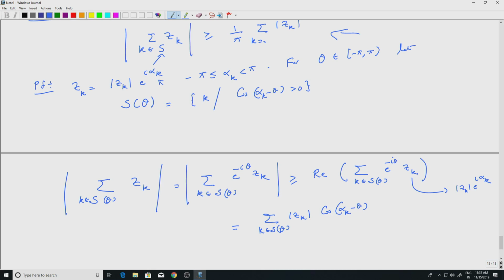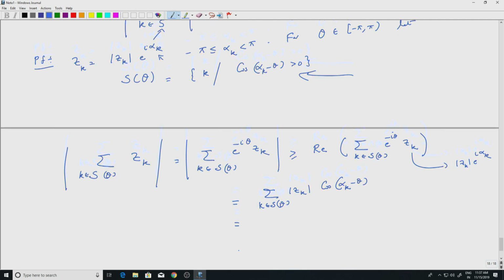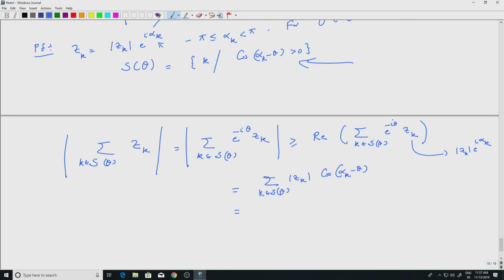Okay, so notice that S theta is all those k such that cos(alpha k minus theta) is positive. So this is a positive quantity, and I will write it in terms of the function cos. So this is k equal to 1 to n, going from 1 to n, mod z k. Of course, all the k's don't come there. S theta is such that this is true.